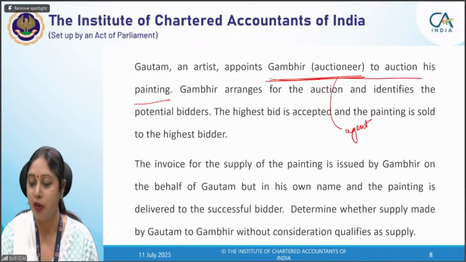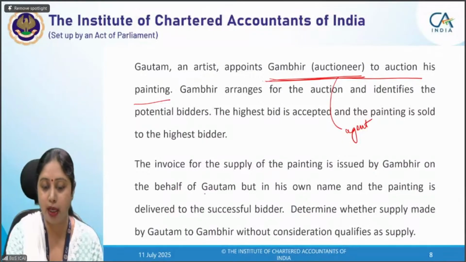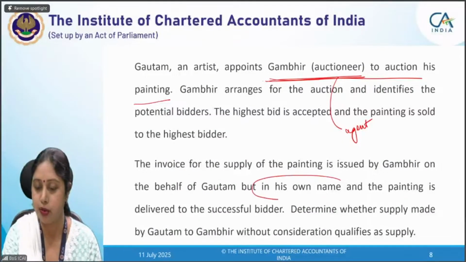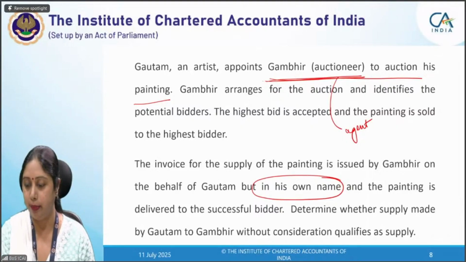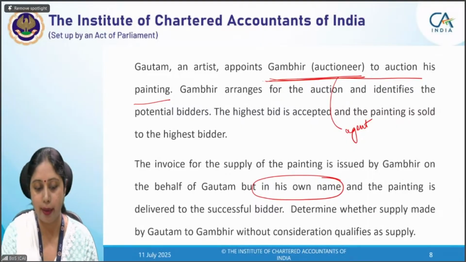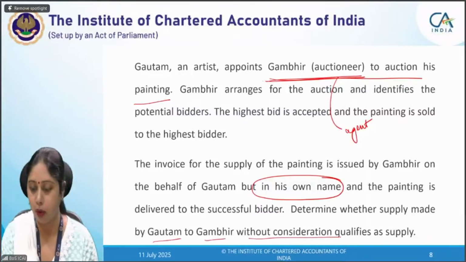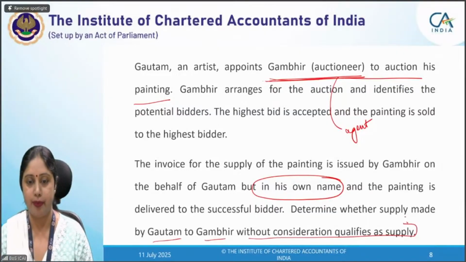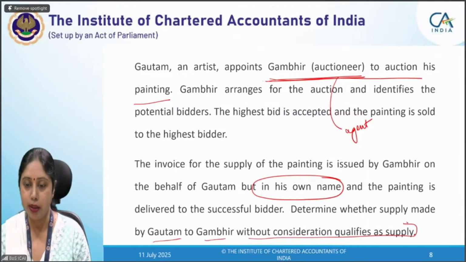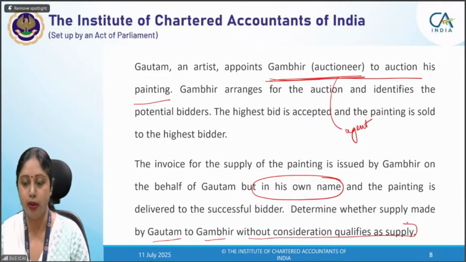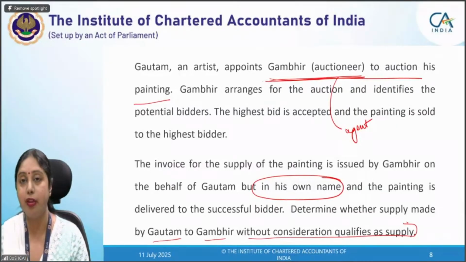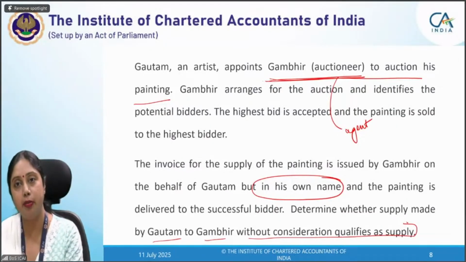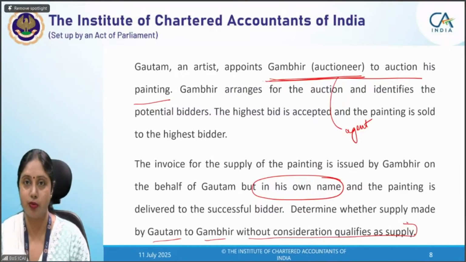The invoice for supply of the painting is issued by Gambhir on behalf of Gautam, but in his own name. And the painting is delivered to the successful bidder. Now determine whether the supply made by Gautam to Gambhir without consideration qualifies as supply. Gautam must have given the painting to Gambhir so that it can be auctioned and given to the successful bidder.